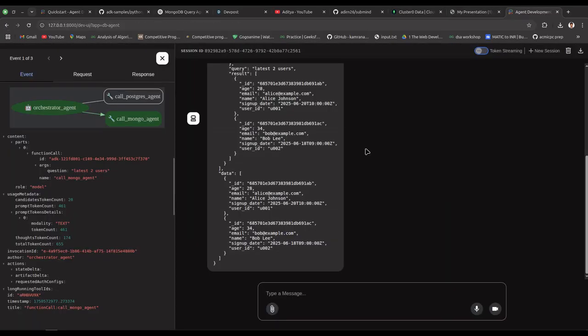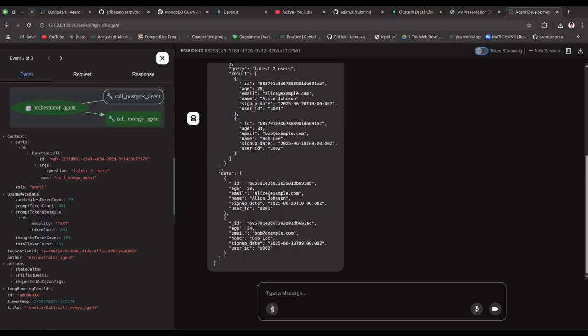So this is able to query Mongo. What it does is, SubMind uses a schema-aware agent to translate the natural language into MongoDB queries using real-time metadata from the info collection.